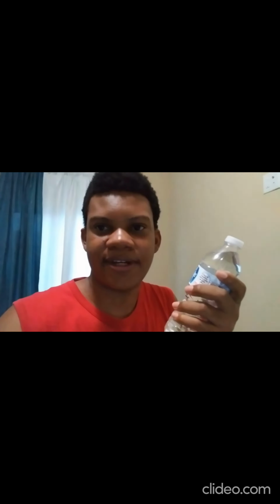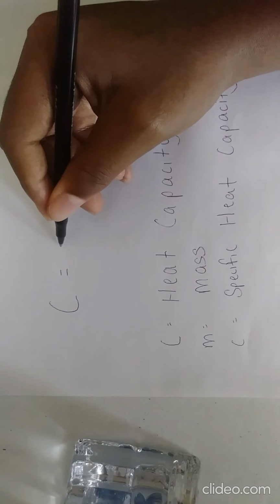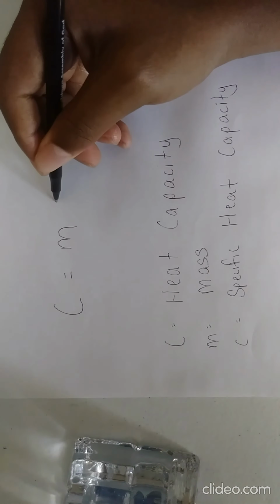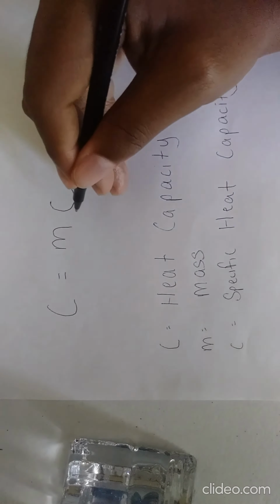Well, that's because of an interesting phenomenon called heat capacity. Heat capacity, often denoted by a capital C, is the amount of heat energy needed to raise a substance by 1 degree Celsius. This is why a bottle of water, like the one I have in my hand right now, can conveniently hold a specific temperature despite the room's temperature. Heat capacity allows it to take in heat energy without changing the temperature of the bottle. To calculate heat capacity, scientists and students use the formula: heat capacity is equal to mass times specific heat capacity.